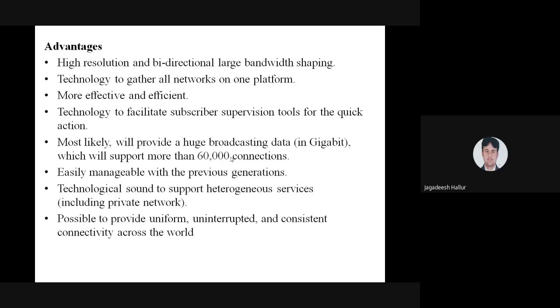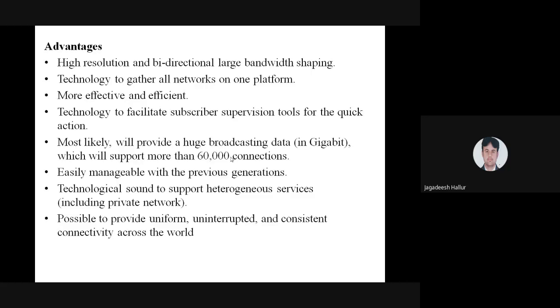This technology gathers almost all the networks in one platform. One platform is nothing but what? One monitoring station, and on our station we can get almost all the networks. That has to be gathered, almost all the networks in one platform, and that is taken care of by this 5G technology.